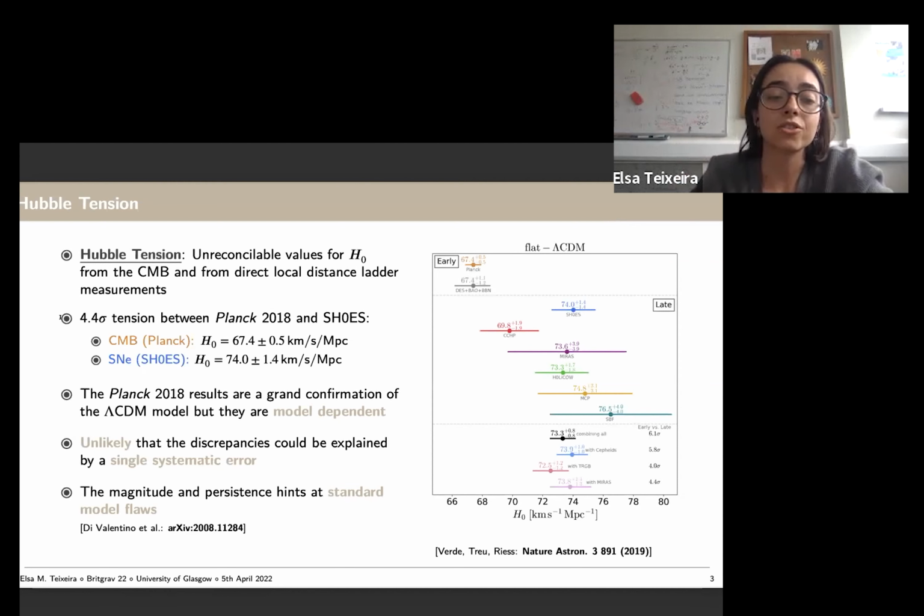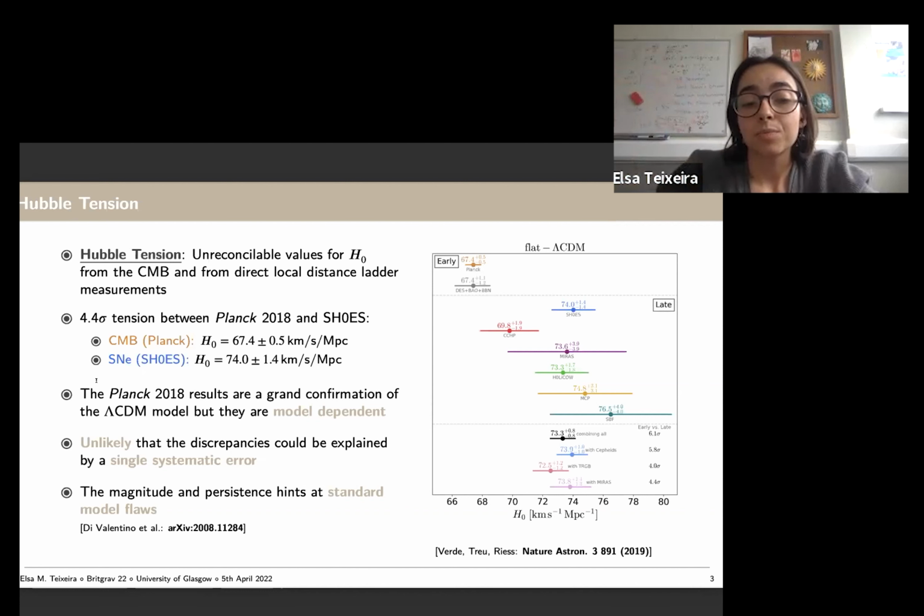Since it's so large, it's also unlikely that the discrepancy could be explained by a single systematic error, also because all these collaborations make sure that everything is calibrated, and they also predict what kind of errors could be coming from calibrations or model assumptions.